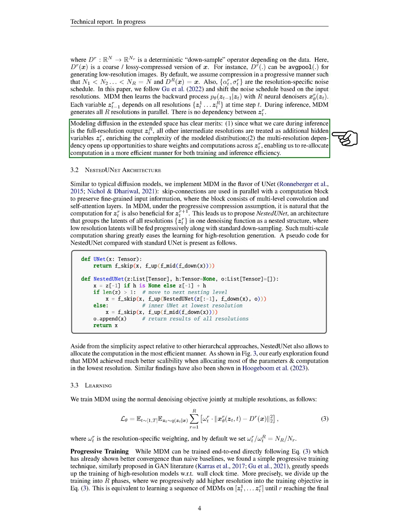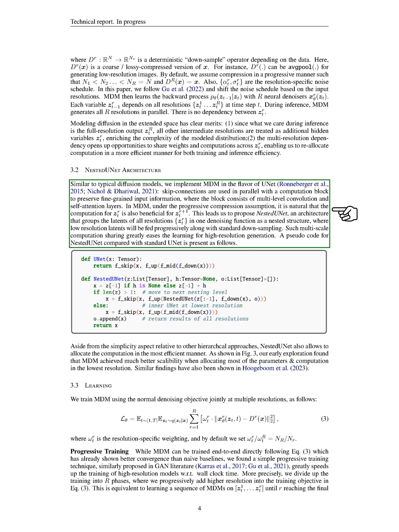Modeling diffusion in the extended space has clear advantages. It enriches the complexity of the model distribution and opens up opportunities to share weights and computations across variables, enabling us to reallocate computation in a more efficient manner for both training and inference efficiency. Similar to typical diffusion models, we implement MDM in the style of UNet, using skip connections in parallel with a computation block to preserve fine-grained input information. The block consists of multi-level convolution and self-attention layers.